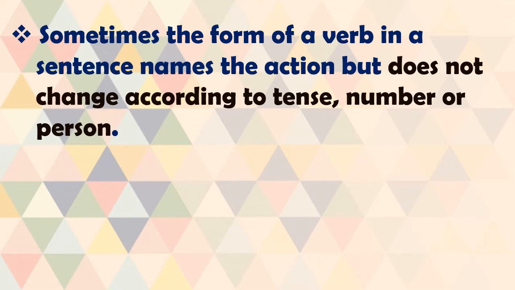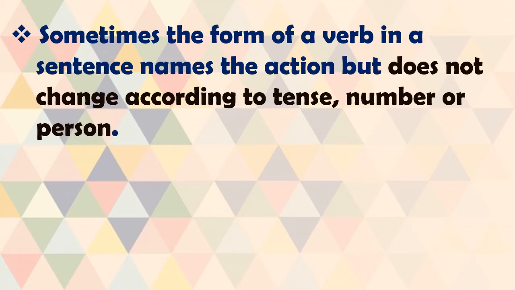For example, we will take that previous example. He is trying to spell correctly. Now it is present tense. If you convert it into past, he was trying to spell correctly, 'to spell' stays as it is. Now here we will change the number. He is singular. If we try in this way, they are trying to spell correctly. Even if you go from singular to plural, the verb 'to spell' remains the same.